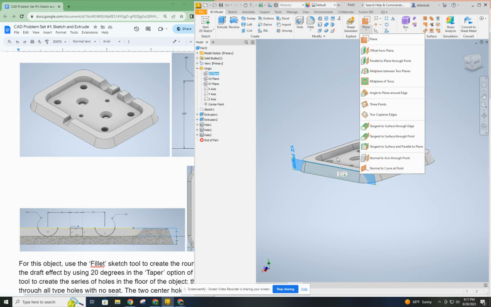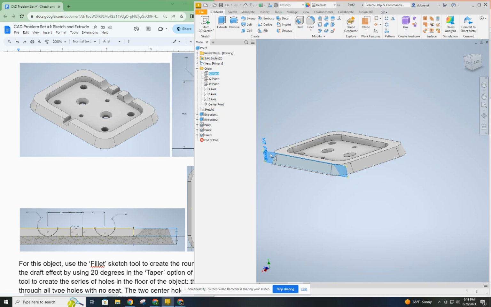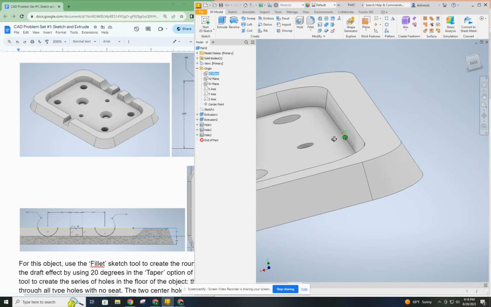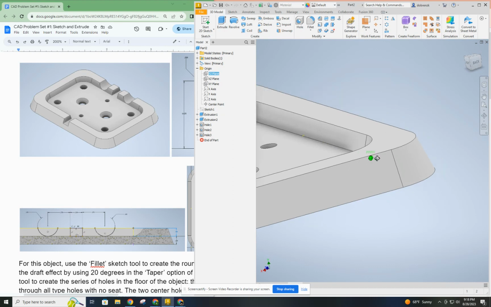Let's not do that. All we have to do is use an offset plane. I'm going to use parallel to this plane through a point. Let's see if I can grab this point in the corner right here. Perfect. You can see the preview of the plane that it's going to give you is pretty much in the perfect spot for us to create these objects to cut with.